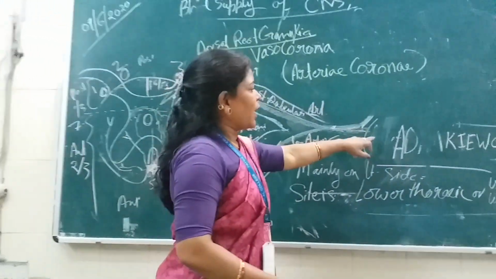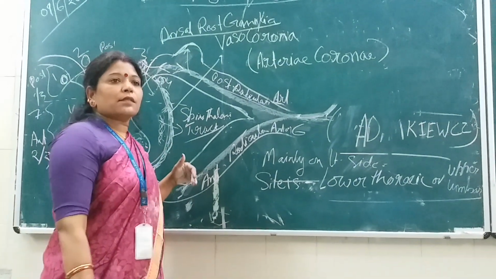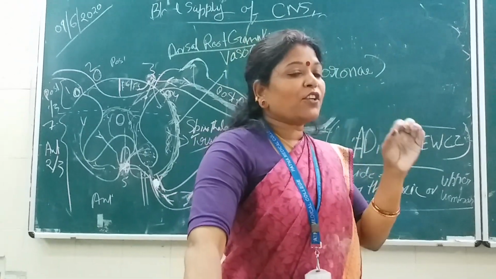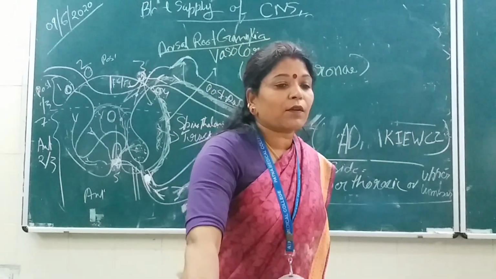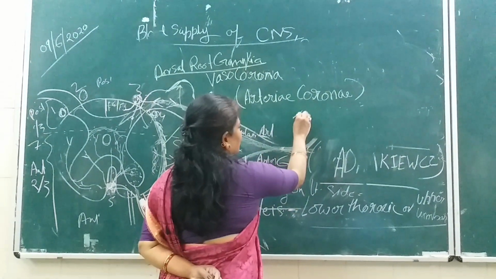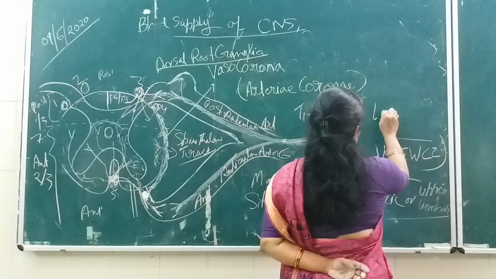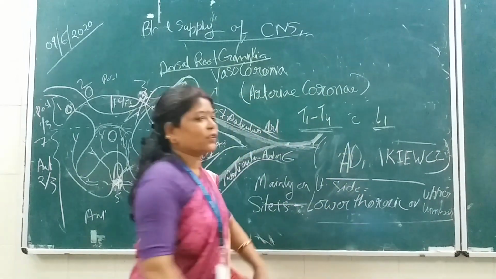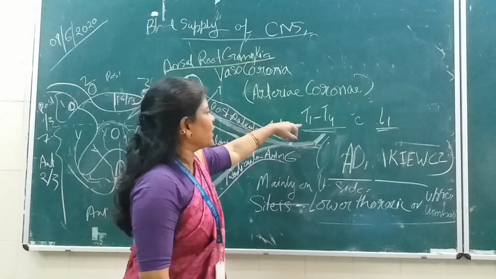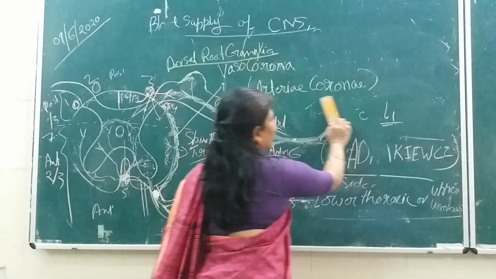These segmental arteries reinforce the spinal cord at different levels. What will be the most vulnerable site of the blood supply of the spinal cord? The most vulnerable sites are thoracic 1, 2, thoracic 4 and L1. The most vulnerable site for the occlusion of the intercostal artery or the lumbar artery lies here, which will lead to infarction of the spinal cord. So this is also asked sometimes.